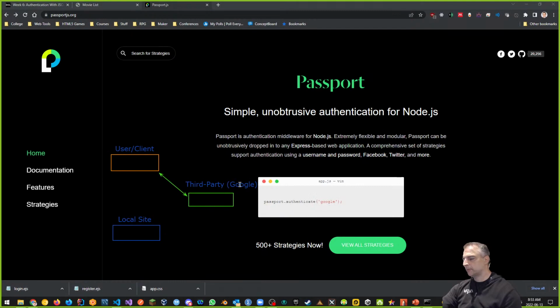If the third party trusts my client and my client trusts the third party, and let's suppose that I trust the third party and the third party trusts me, I have this other relationship with the third party, then I trust the client. It creates this three-way relationship.